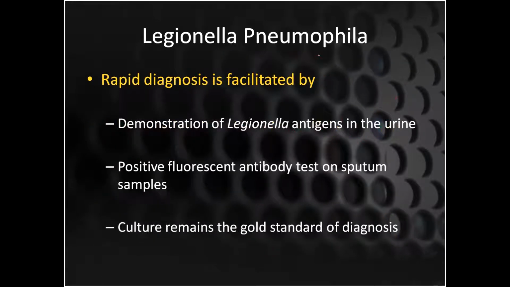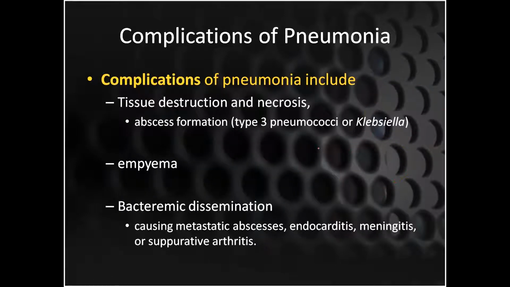So Legionella pneumonia is very important to diagnose, and rapid diagnosis can be facilitated. You can see the Legionella antigen in the urine, a positive fluorescent antibody test on sputum samples, and culture remains the gold standard. So before the culture report comes, you can always have these two tests, on the urine or on the sputum.